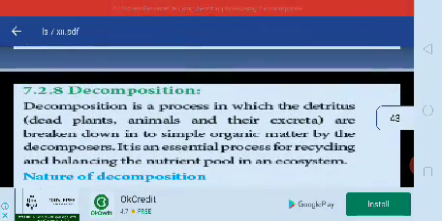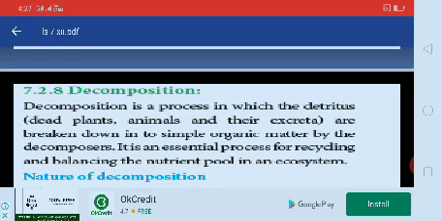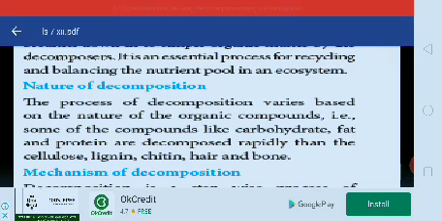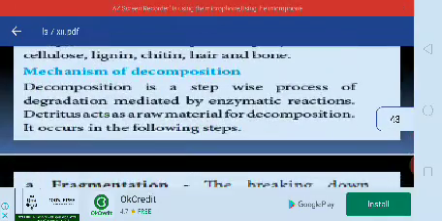Then decomposition. Decomposition is a process in which the detritus, plants, animals and their excreta are broken down into simple organic matter by the decomposers. It is an essential process of recycling and balancing the nutrient pool in an ecosystem. Okay, nature of decomposition. It is based on the nature of the organic matter. Some of the components like carbohydrates, fat and protein decompose more rapidly than cellulose, lignin, chitin, hair and bone.